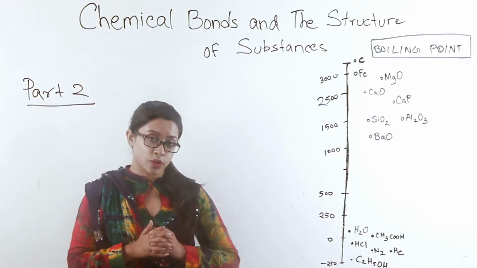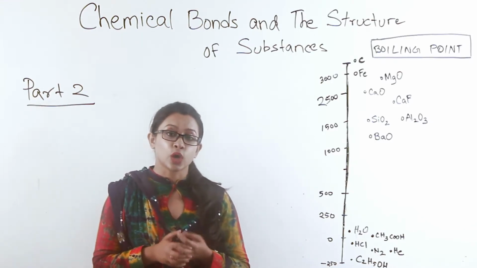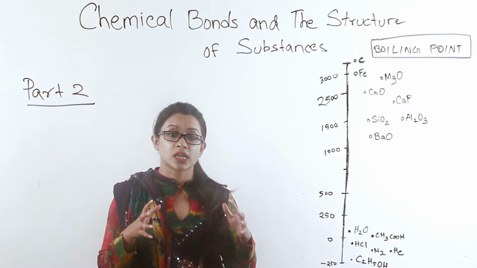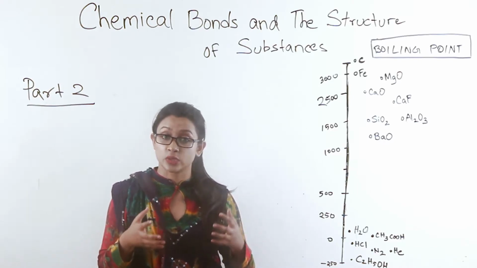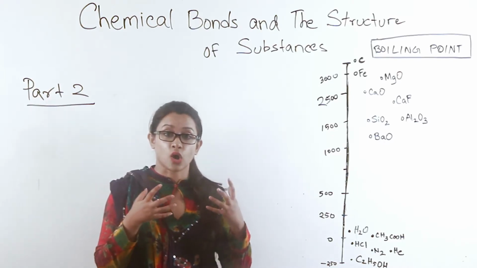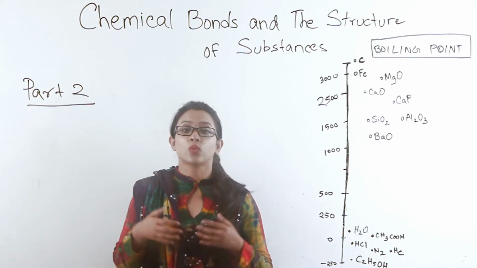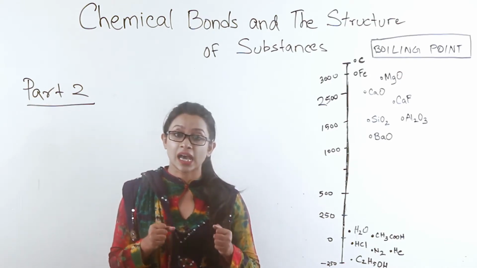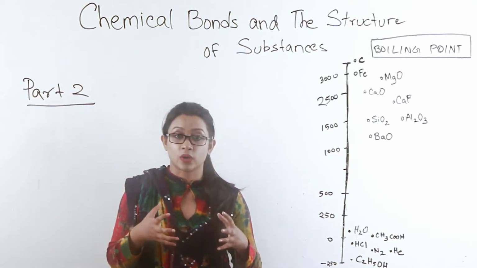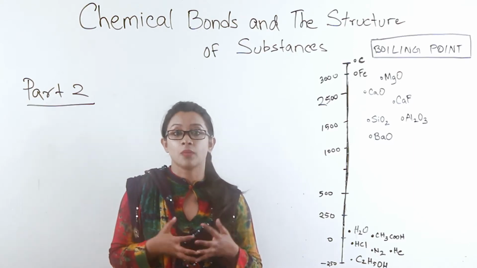The temperature at which a compound will boil will depend on the kind of bond that compound is made up of.